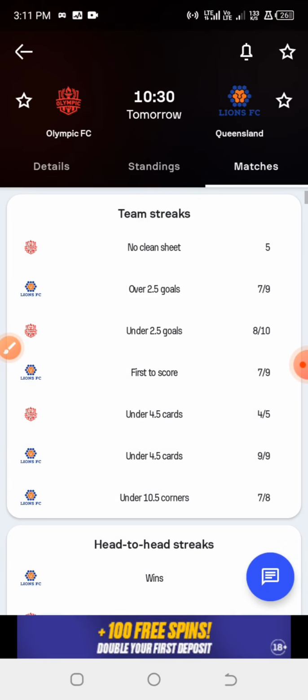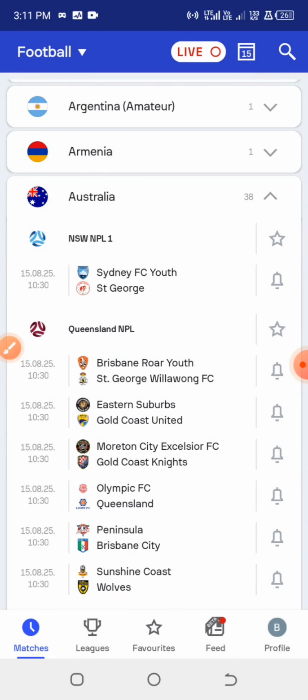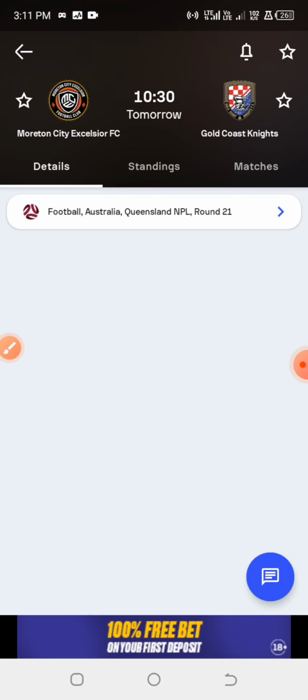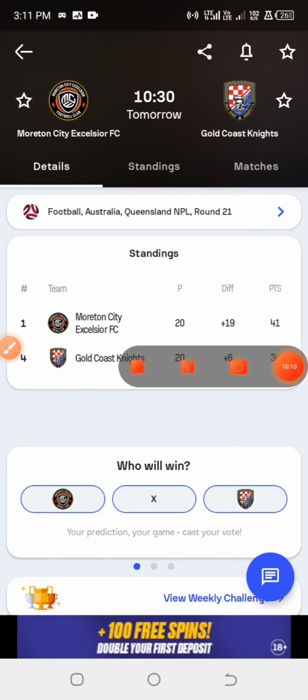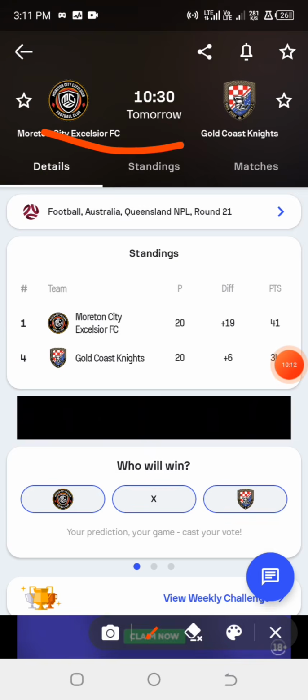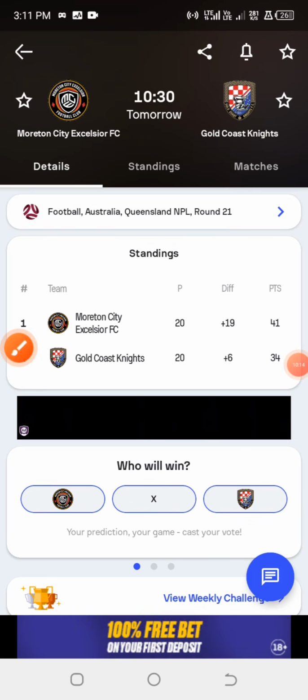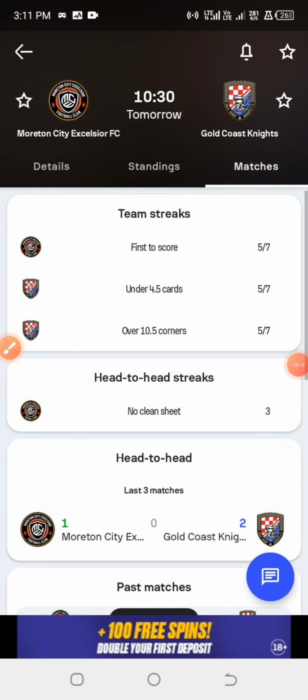Although I want you to take note of something. When it comes to betting strategy, no strategy is 100% accurate. So what I want you to do is approach this particular strategy with care. Let us look into this particular game also. And okay, we are unable to get the over 2.5 goals.